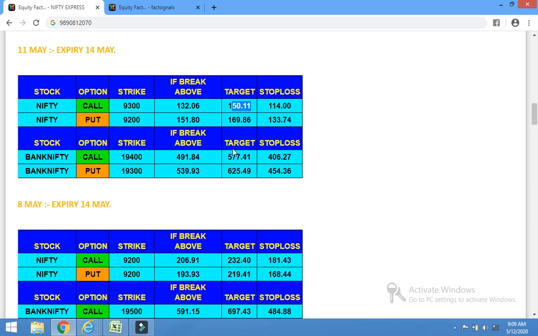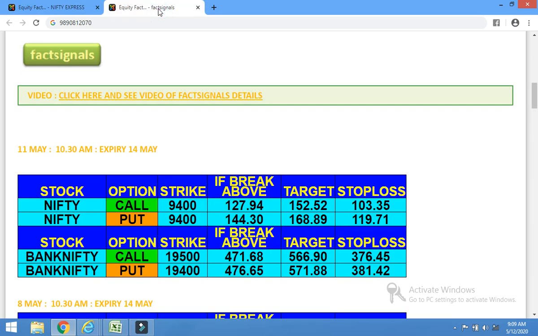If this situation happens, then ignore Nifty Express calls and look into the fact signal calls. Fact signal calls are updated at 10:15 to 10:30, and on 11th May, calls did not cross the entry price. Only puts, Nifty put and Bank Nifty put, crossed the entry price, and both have hit the target.